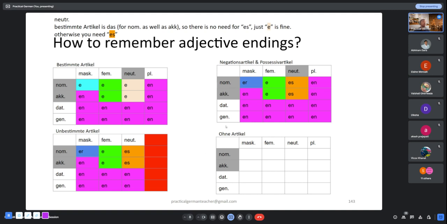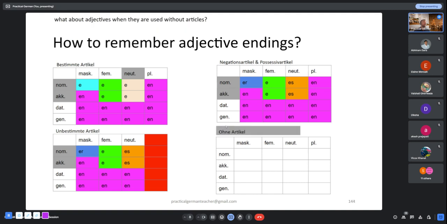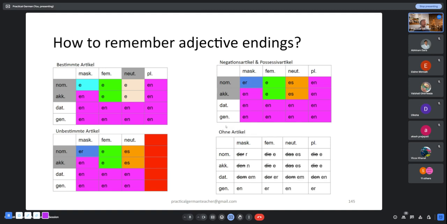Now, how do you remember all this? It is also not so difficult to remember. I have some simple rules, some simple tricks, which you can remember. So let us start with the table where there is no article. I'll give you all the answers at once.